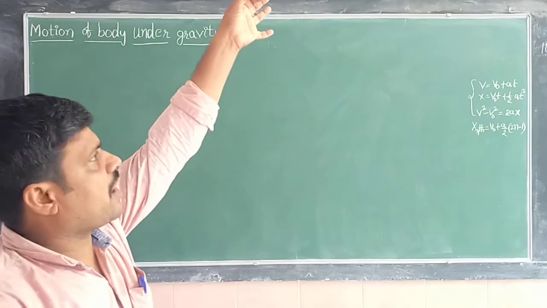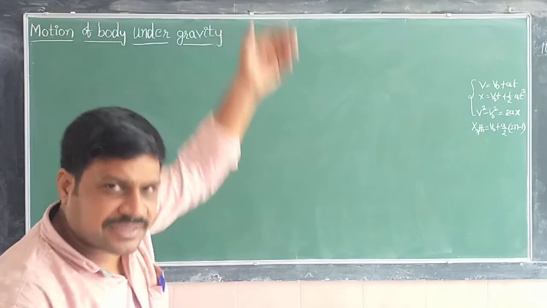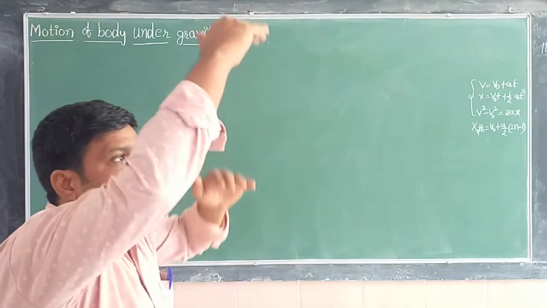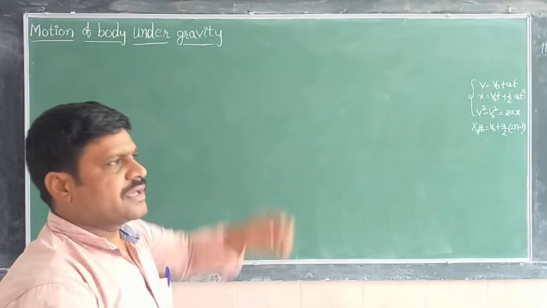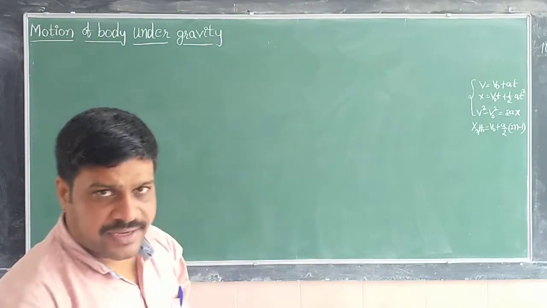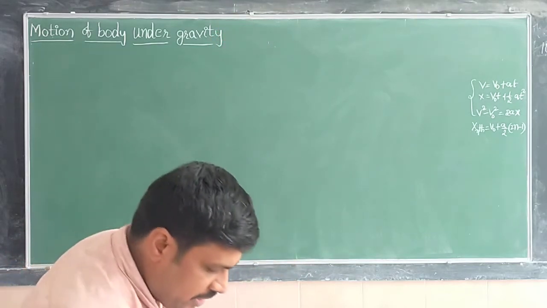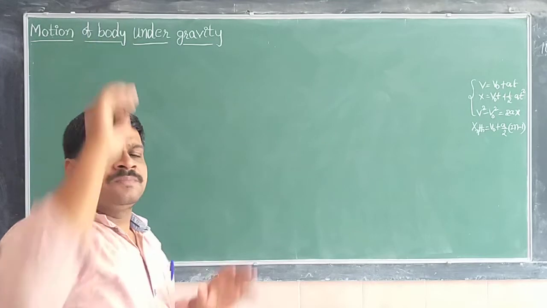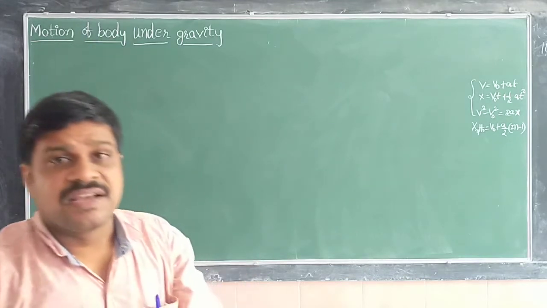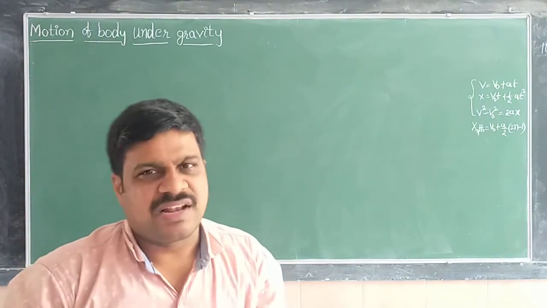Suppose you take an object and drop it from a certain height, the body moves towards the earth. Even if you throw an object upward, the body finally reaches the earth itself.